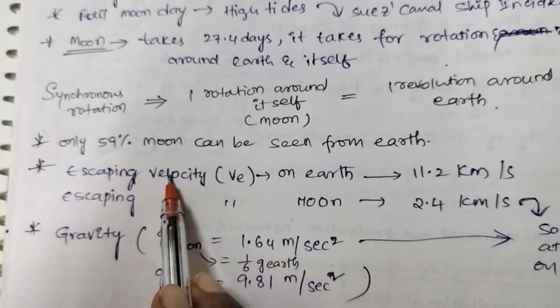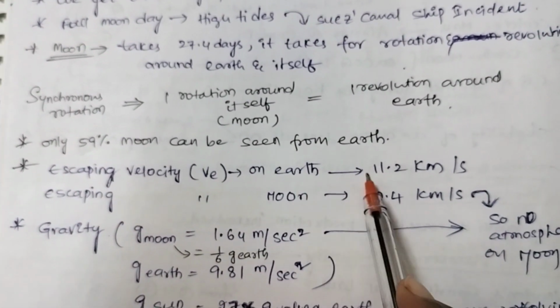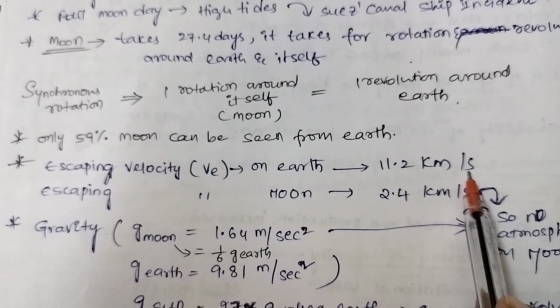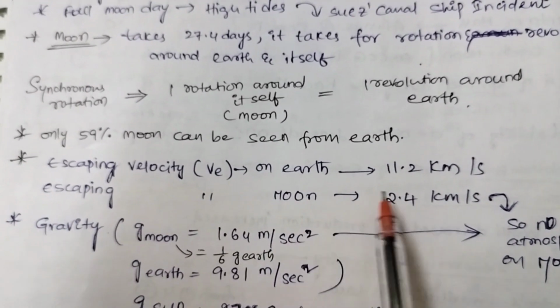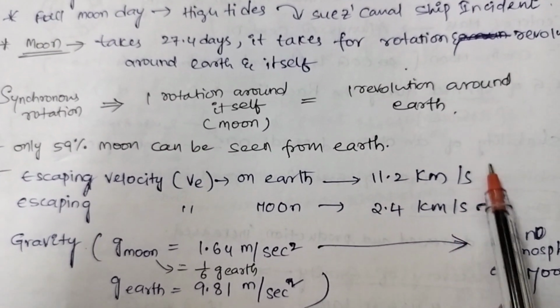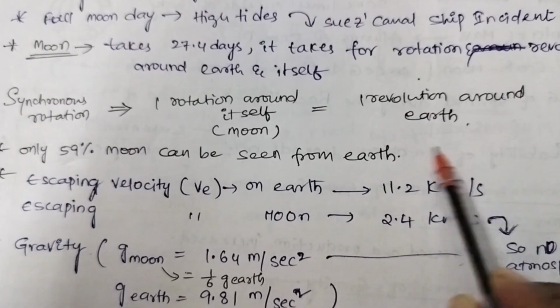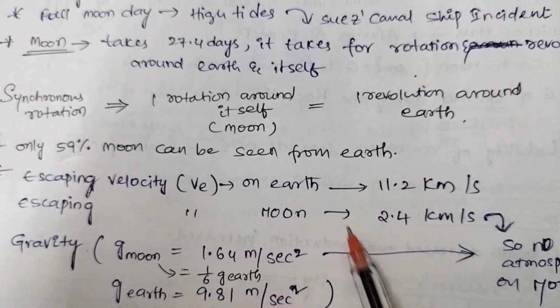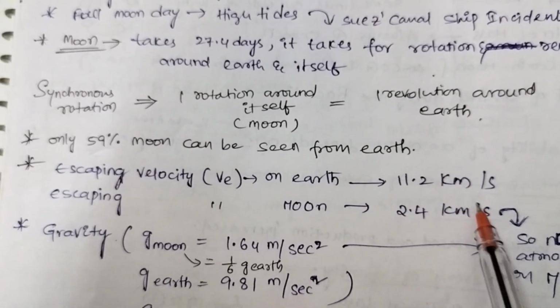Escape velocity. Escape velocity on Earth is equal to 11.2 km per second. Escape velocity on Moon is equal to 2.4 km per second. This is very important, and we will use these in case of problems.